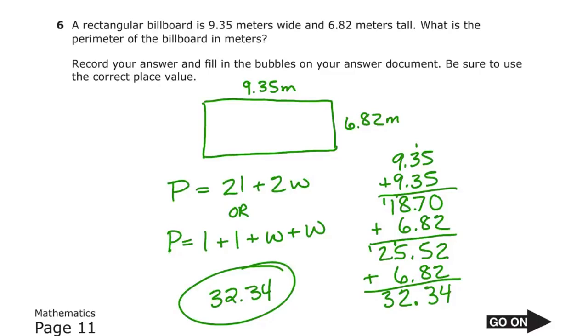Either way works perfectly fine. I guess it's just preference if you like multiplying or adding. Even with the multiplying, you're still going to have to add them anyway. So that's why I just added all the sides. But either way works. You should get the same answer if you're doing it correctly.